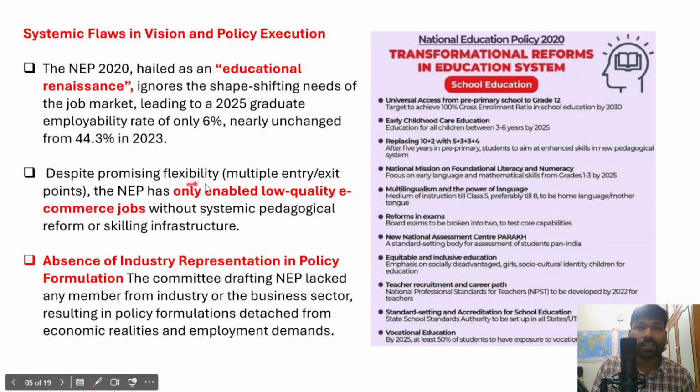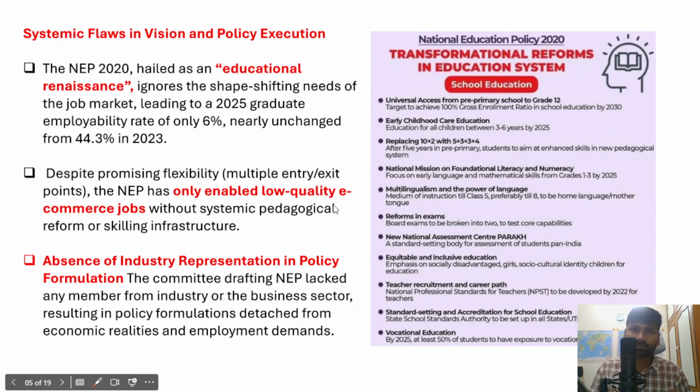Secondly, despite promising flexibility in the national education policy, for example, there are multiple entry and exit points, right? So for example, a candidate who joins a college has multiple entry and exit options allowed by the national education policy. So we can say that it is flexible. Despite having such flexibility, it only enabled low quality e-commerce jobs, right?